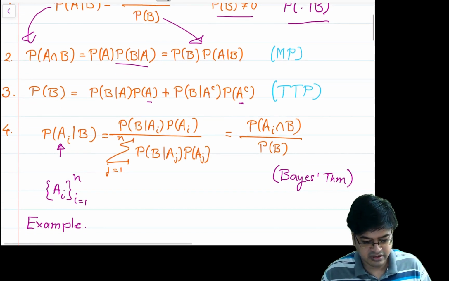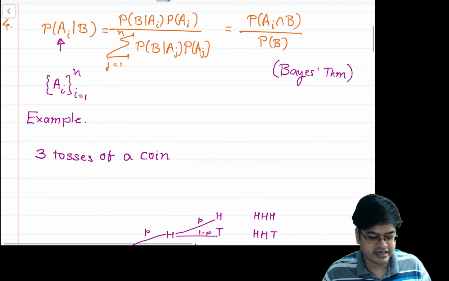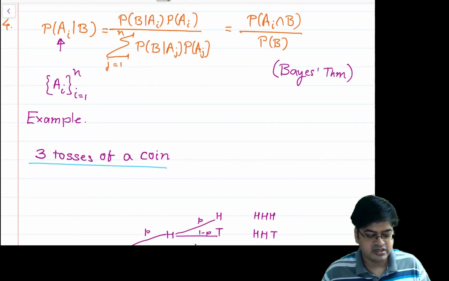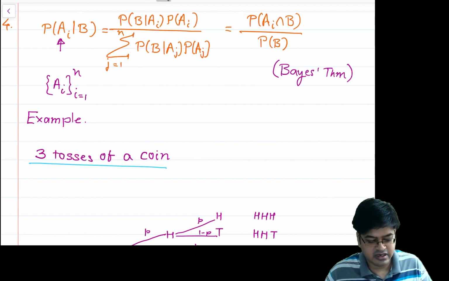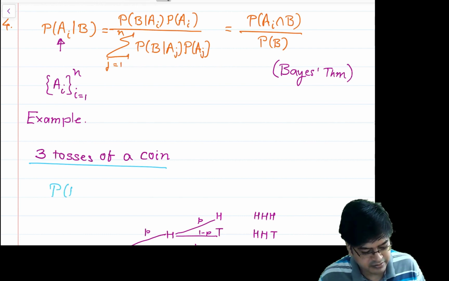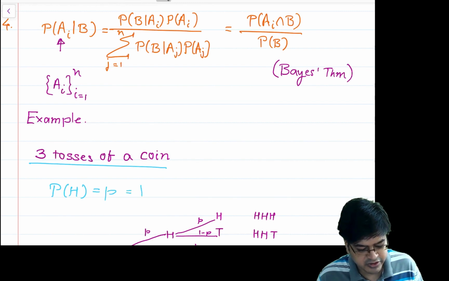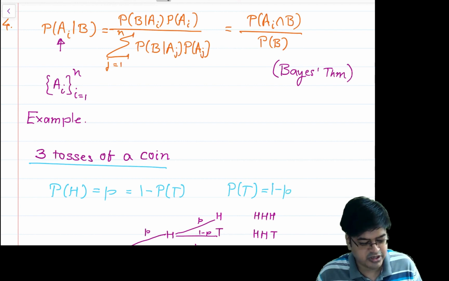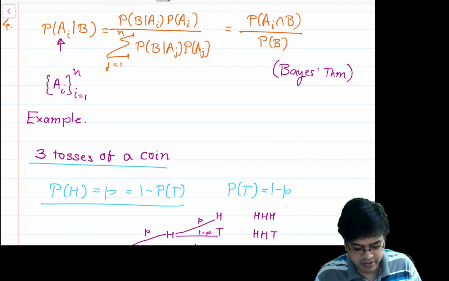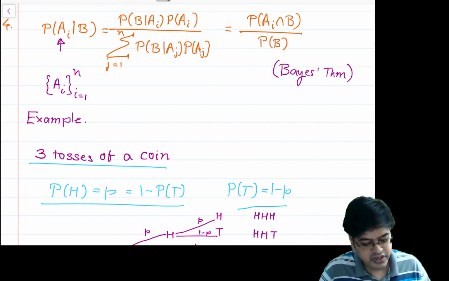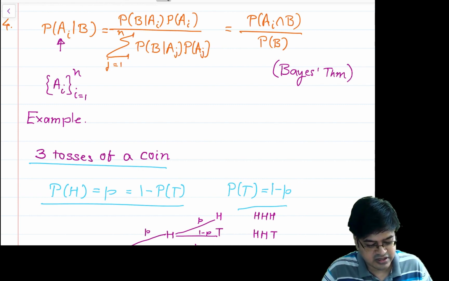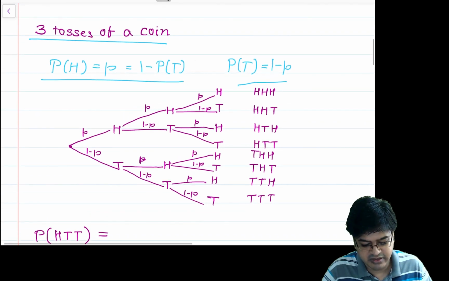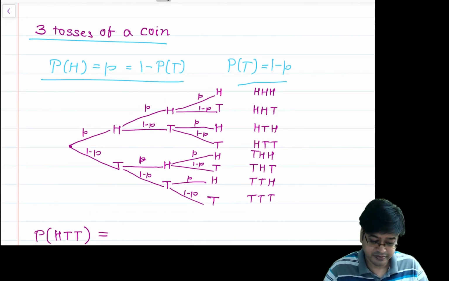To make this understanding clear, let us take an example of 3 tosses of a coin. This coin is not a fair coin, so a head comes with probability P and a tail comes with probability 1 minus P. So probability of tail is equal to 1 minus P. Since you are learning probability, you should be very comfortable with these kinds of notions. Because there are 3 tosses, I can use a sequential representation of the sample space and list all the outcomes.